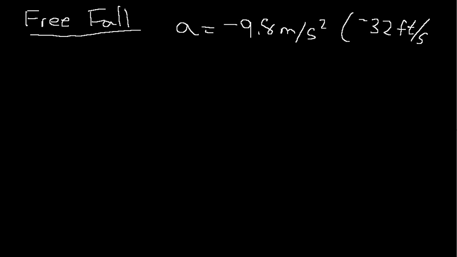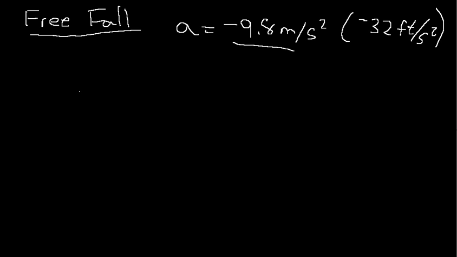All right, this is the final little addendum to what we were talking about: free fall. When things are free falling, they're falling under the influence of gravity. And when something's falling, we said that the acceleration is negative 9.8 meters per second squared, which is also negative 32 feet per second squared. That acceleration is constant for our purposes, close enough to the Earth, where we're dropping things, or people are jumping out of a plane, skydiving, and so forth.